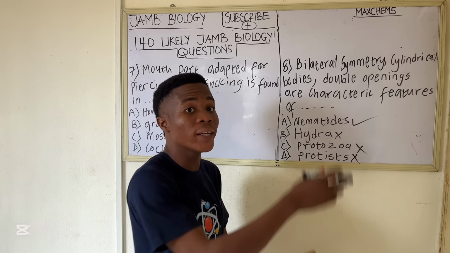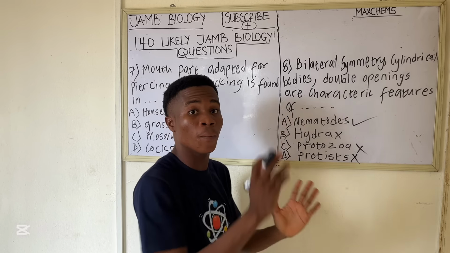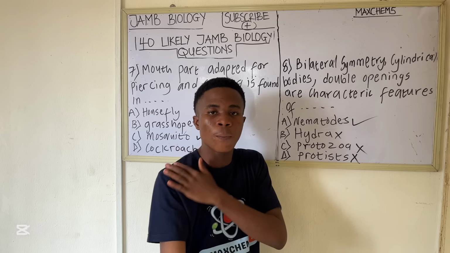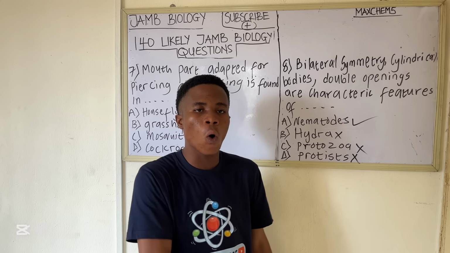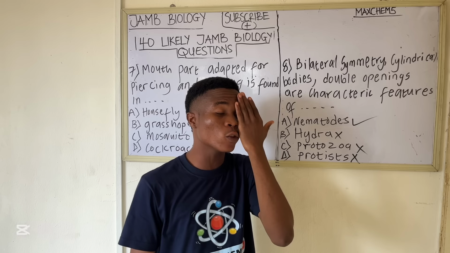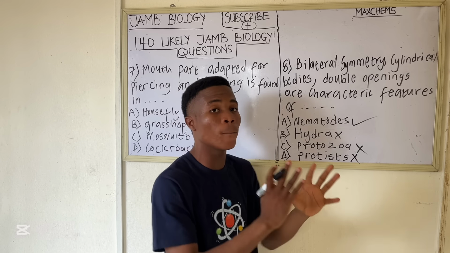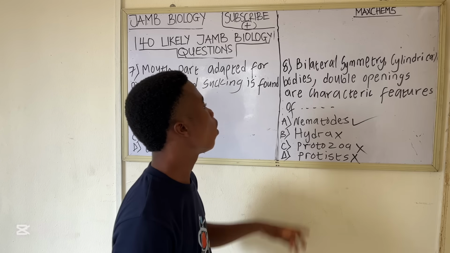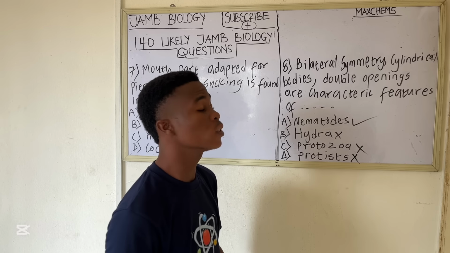That means bilateral symmetry means that if you divide the organism at the center into two parts, the right and the left, the part of the body here will be the same as the part of the body here, equal. So if you have your hand here, you have your hand here. If you have one eye here, you have one here. So that is what we call bilateral symmetry. I hope you get that. So nematode is the correct option or the answer to this question.